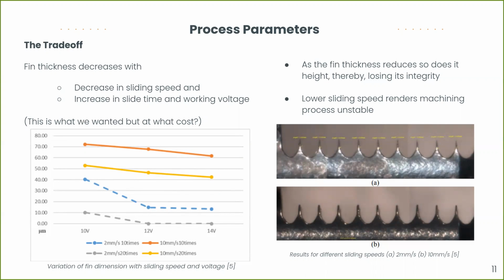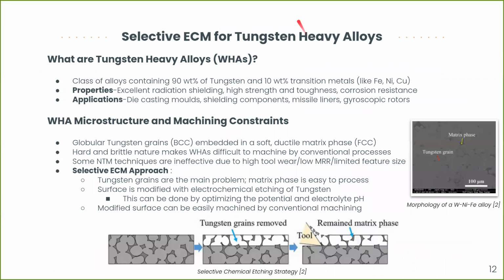The future scope of this experiment may include comparison between different types of power supply, machining characteristics under different electrolyte concentration, and the pulse parameters. Now I hand over to Shiven to tell us about selective ECM for tungsten heavy alloys.